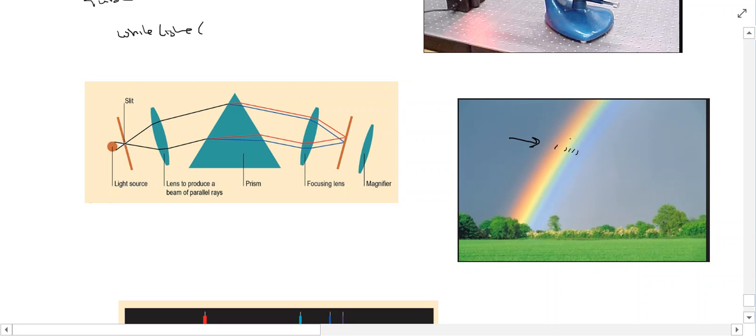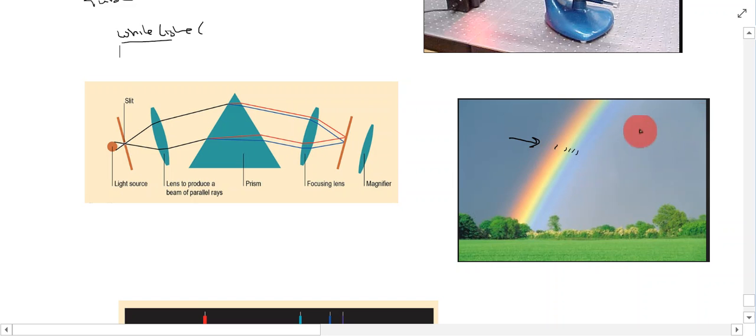You can't see them separately in white light, but if you pass that white light through a prism, it's going to bend the different wavelengths of light and split them up so that they can actually be seen. That's what we can see in a rainbow, for example.